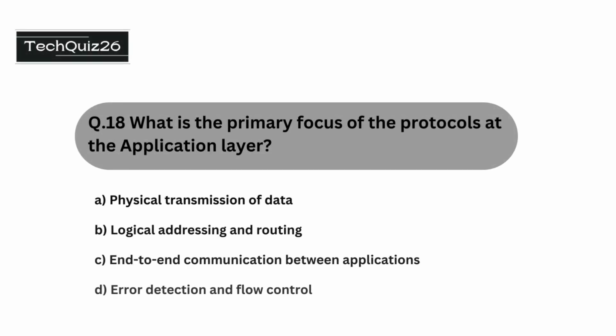Question number 18 is what is the primary focus of the protocols at the application layer? The options are physical transmission of data, logical addressing and routing, end-to-end communication between applications, error detection and flow control. The correct option is end-to-end communication between applications.